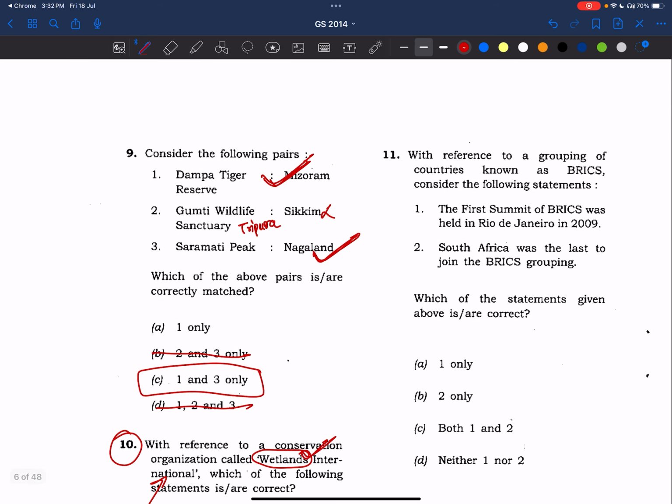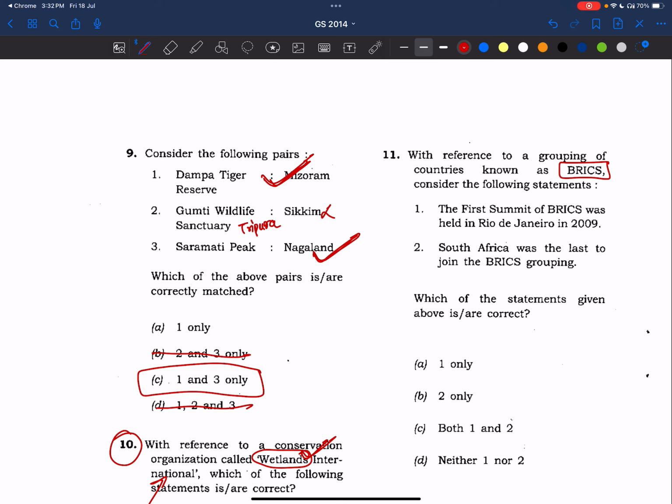With reference to a grouping of countries known as BRICS, consider the following statements. BRICS is also very important, friends. In 2025, also a question was there, right? It asked about the recent convention where they met. It was in Russia. He had given that option, some Yukon or something else. I know that it was done there, but I was not sure whether that city is in Russia or not. So I marked that statement wrong, but that statement was correct.